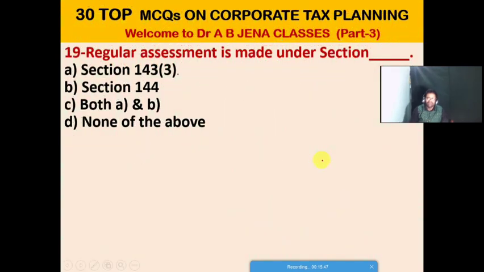So next one MCQ, regular assessment is made under section, which section? A. It's section 143(3). B. It's that is the section 144. C. It's both A and B, I mean the section 144(3) and section 144(D), D. It's none of the above. Friends, so A is the right option for this MCQ. Regular assessment is made under section 143 and subsection 3.